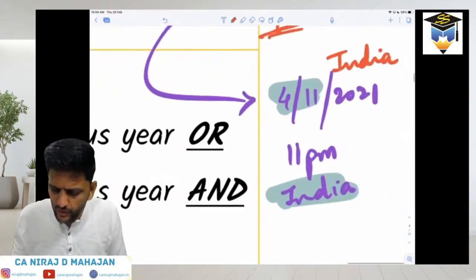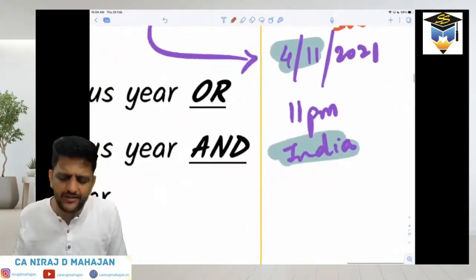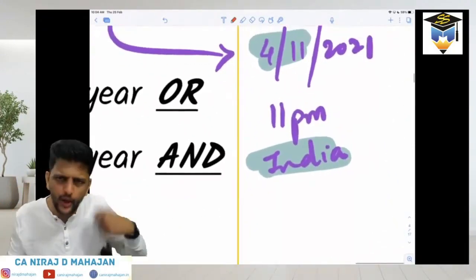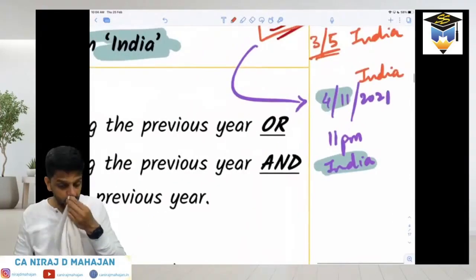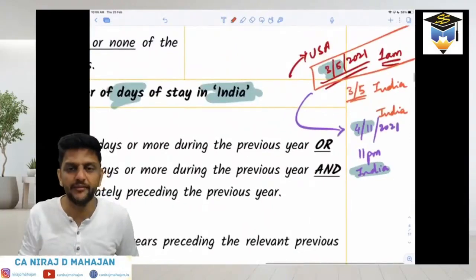Now some of you may ask, what if he comes at 12 a.m. exactly? If he comes at 12 a.m. exactly, automatically the next date will be on the stamp. Hai na? Please don't ask such weird or very extreme questions now. Okay. Let's go ahead, everybody.